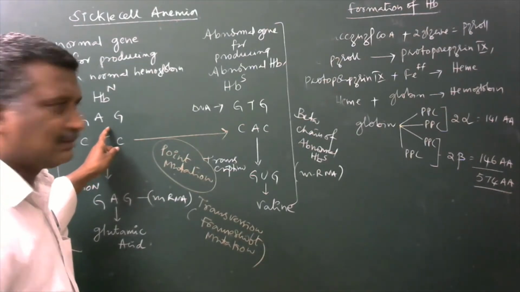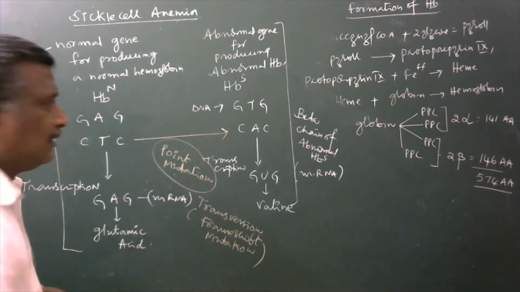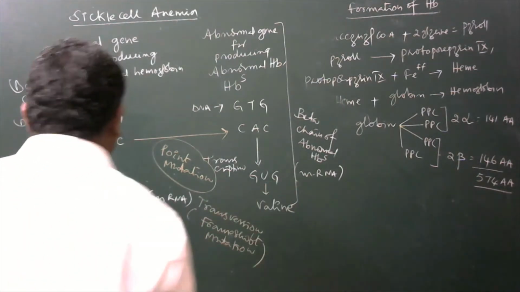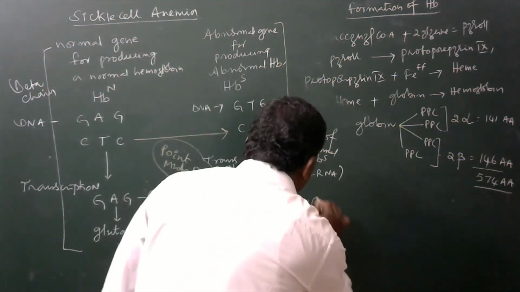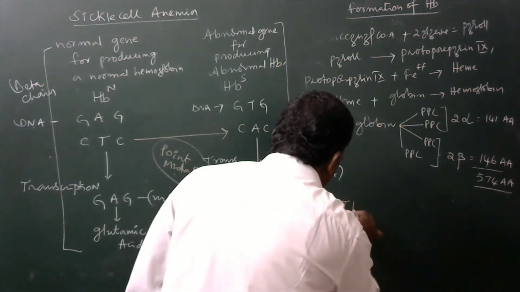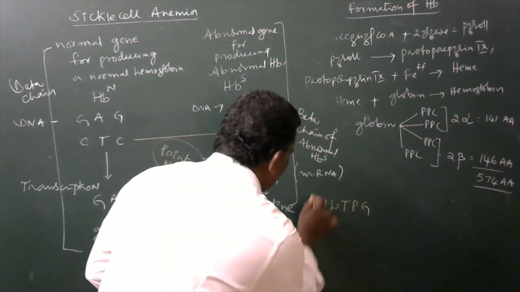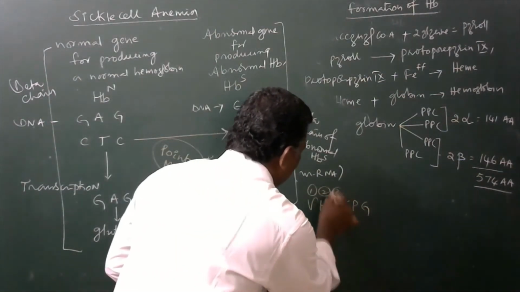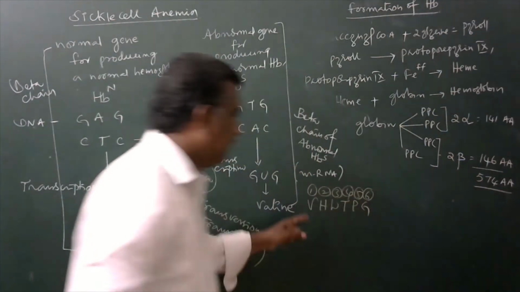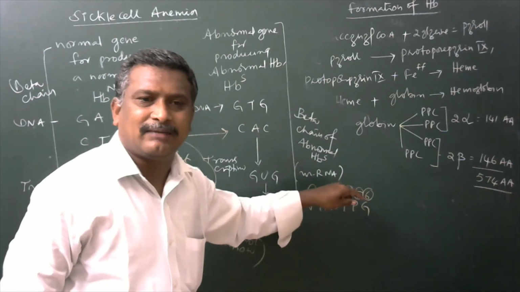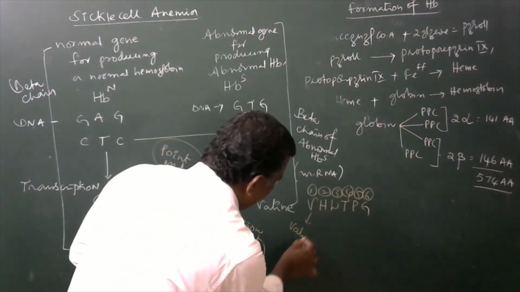Now let us see. For better understanding, simply remember VHLTPG. Here V is first position, second position, third position, fourth position, fifth position, sixth position. These are the sequential arrangement of amino acids. Here V stands for valine.